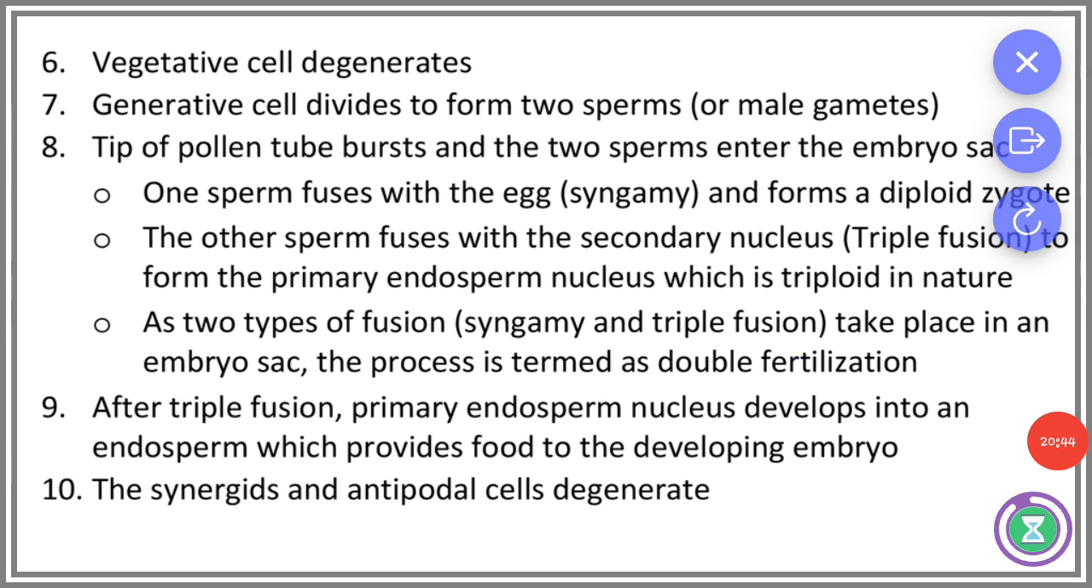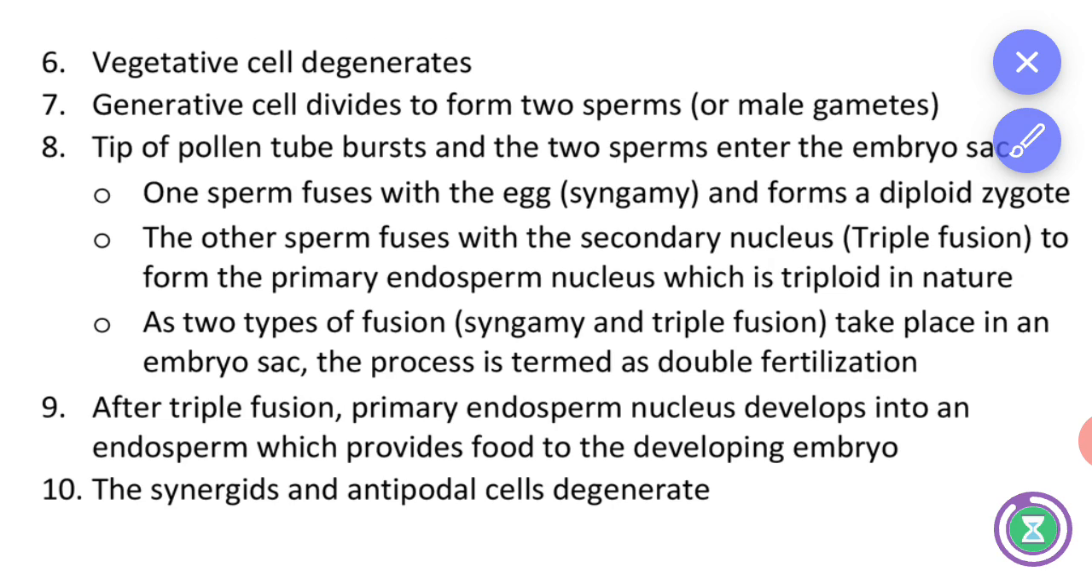And next, the vegetative cell degenerates and the generative cell divides to form two sperms, that is two male gametes. The tip of the pollen tube bursts and the two sperms enter the embryo sac. One of the sperms fuses with the egg, that is syngamy, and the other fuses with the secondary nucleus. This fusion is called triple fusion, and forms the primary endosperm nucleus, which is triploid in nature.